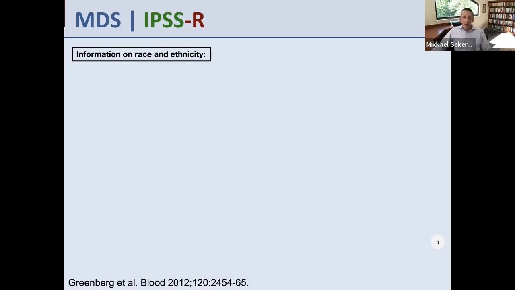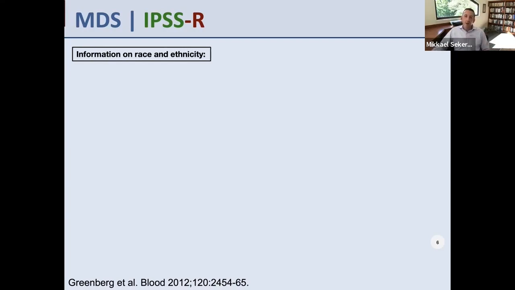I went through this exercise because Dr. Chandak and I recently wrote an editorial on the paper she showed with those heat maps of the United States about where people with MDS, with hematologic malignancies are located, and where there are pivotal clinical trials available. And you could see that there were great discrepancies between those two.